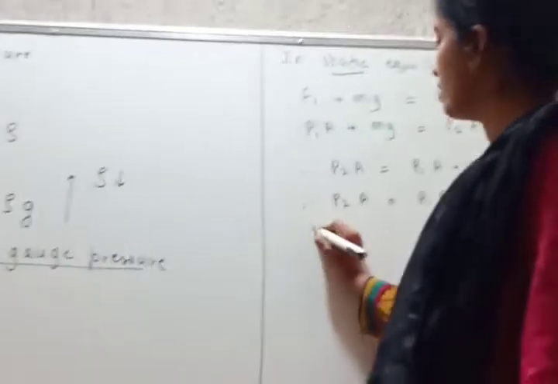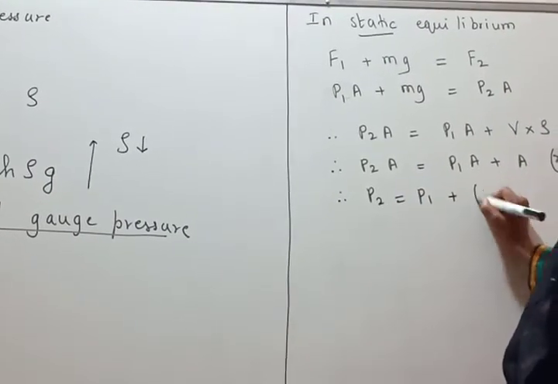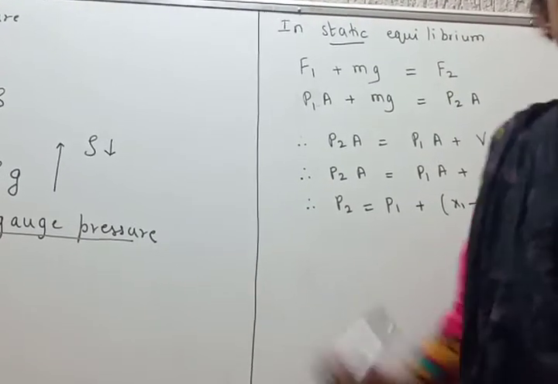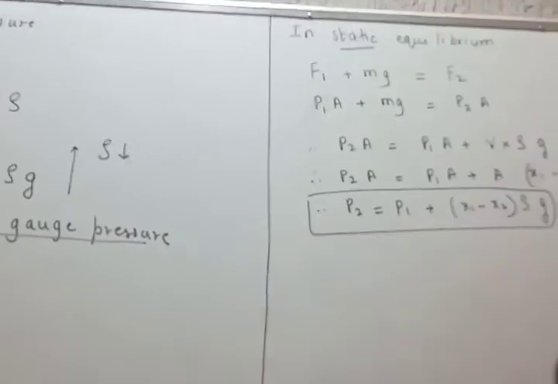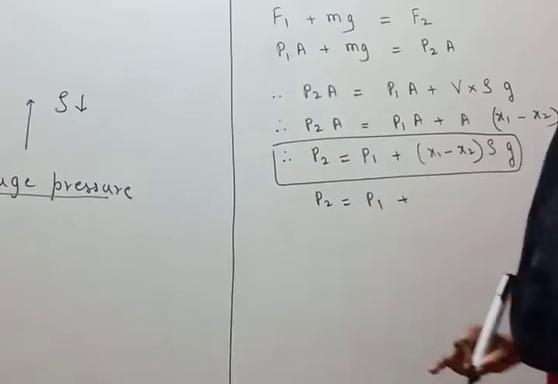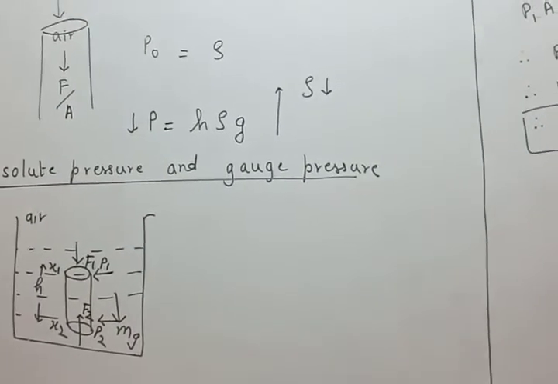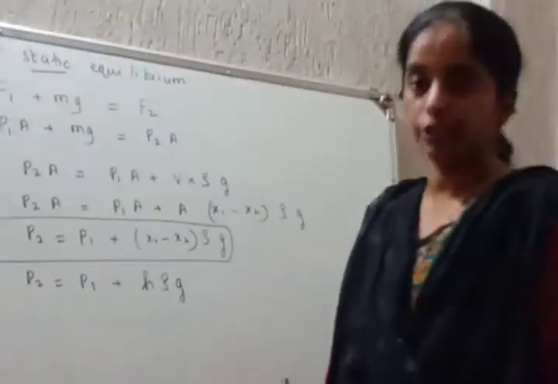What are we left with? We are left with P2 is equal to P1 plus x1 minus x2 rho g. Are you okay? What is this? This is the expression P2 equals P1 plus x1 minus x2 rho g. To be more precise, you can remember this: x1 minus x2 is the difference between the upper and the lower surface of the cylinder, which is the height of the cylinder, so P2 is equal to P1 plus h rho g.